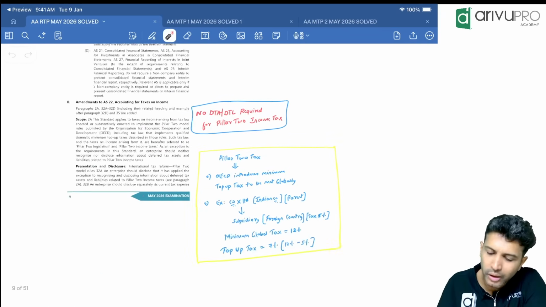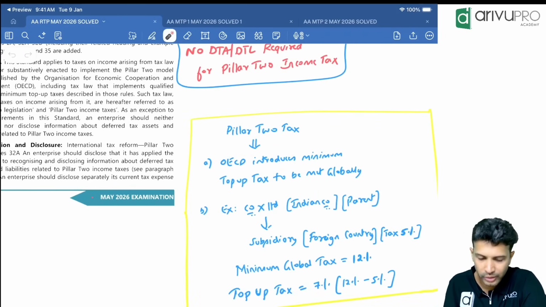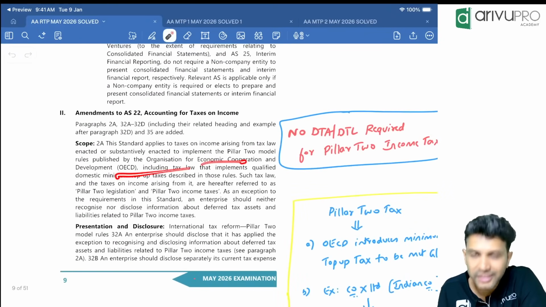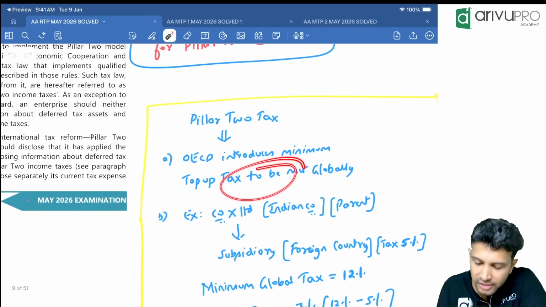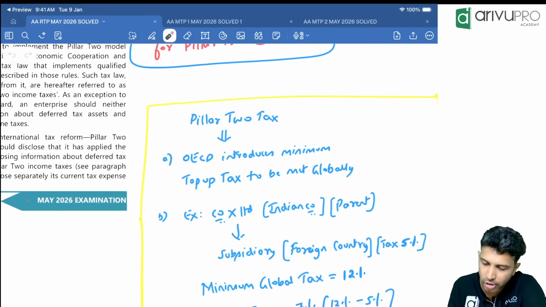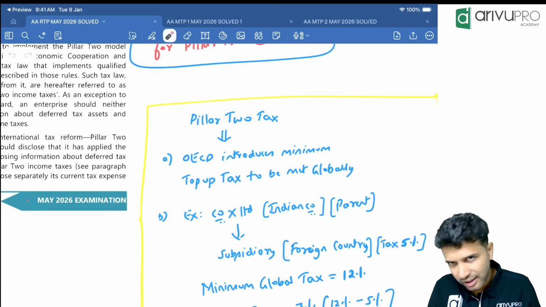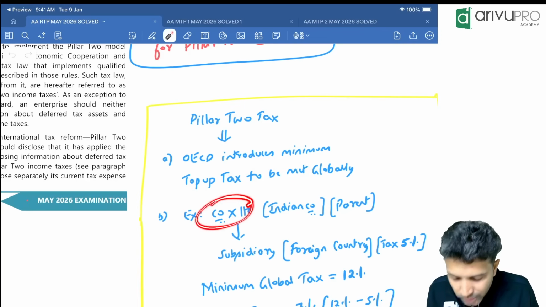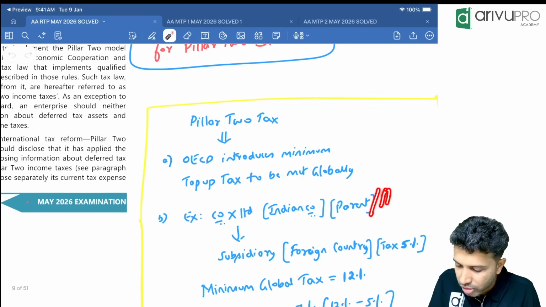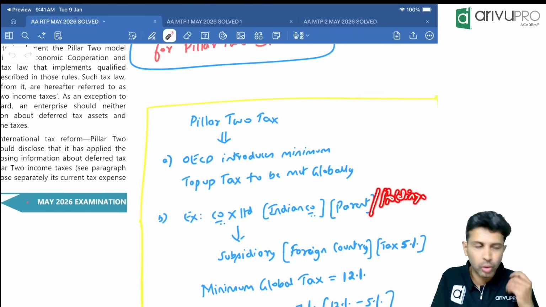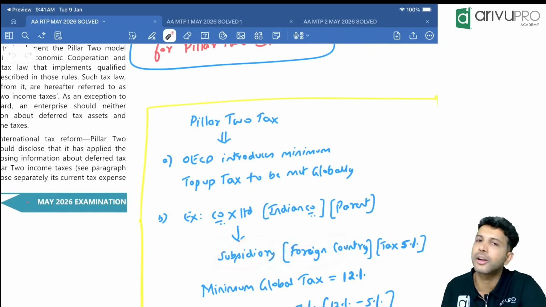If you just want to know what it is, what is this Pillar 2 taxation? One committee called OECD, it's given over here, the OECD committee, they introduced something called top-up tax, or minimum top-up tax, to be met globally. Let's take a small example. Let's say there is one company, X Limited. They are an Indian company, the parent or holding company, in India. They have a subsidiary, but the subsidiary is a foreign company.